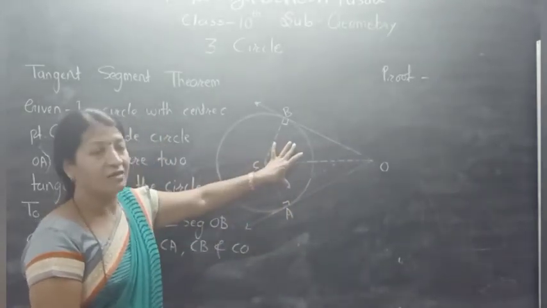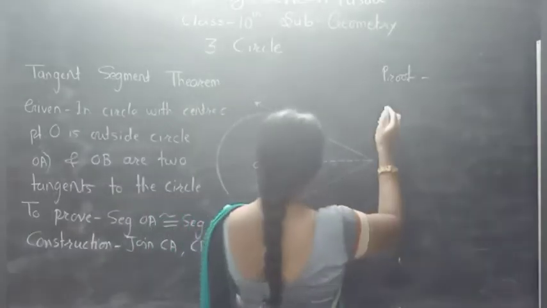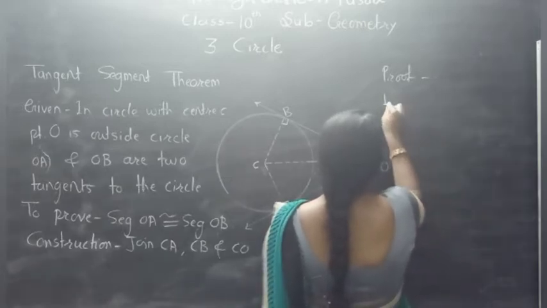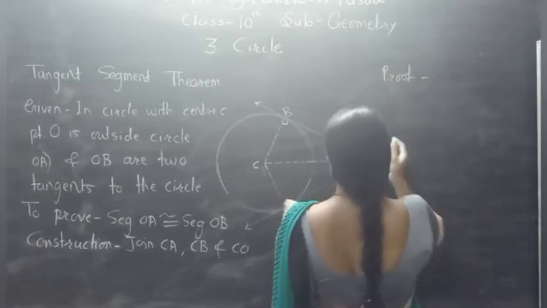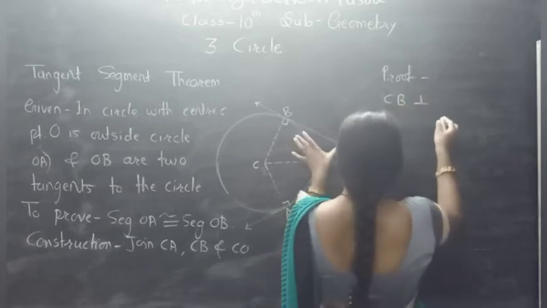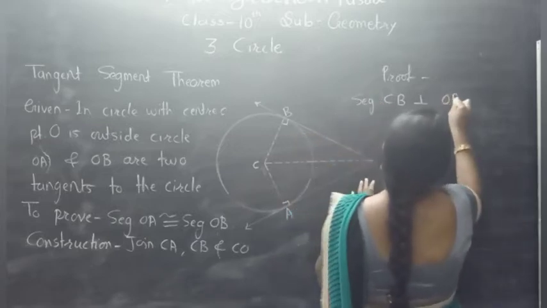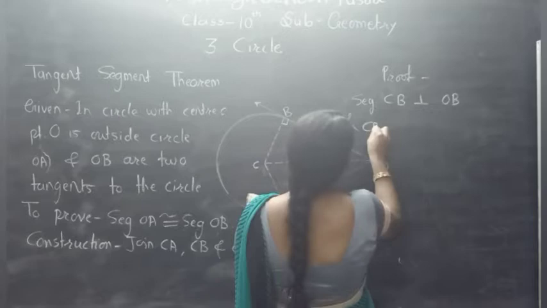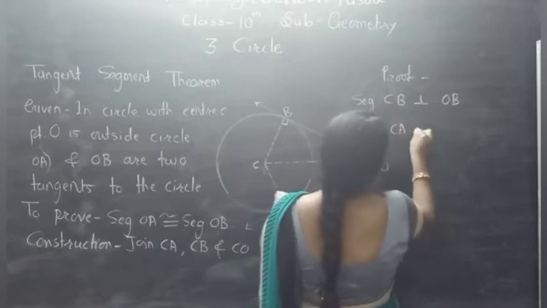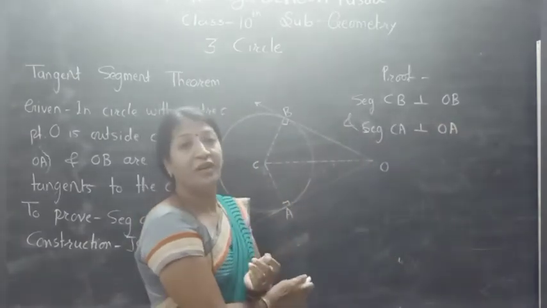It means these two triangles are right angle triangles. First of all, here we say that CB is perpendicular to OB and segment CA is perpendicular to OA, according to the definition of the tangent.